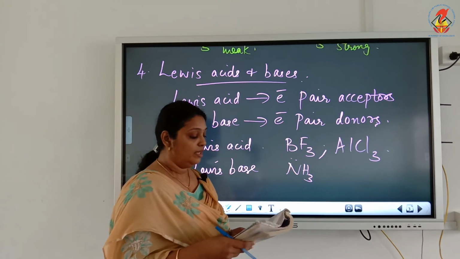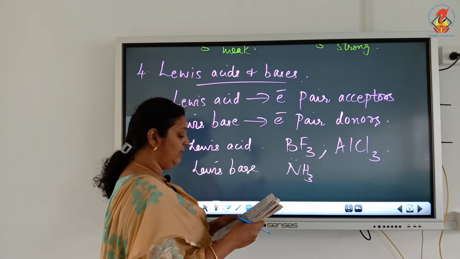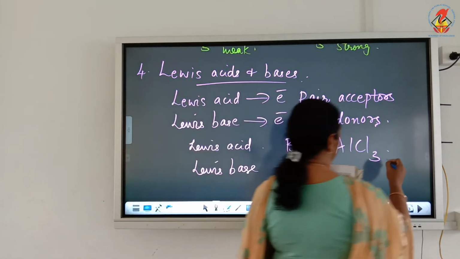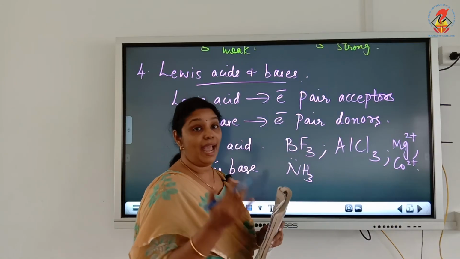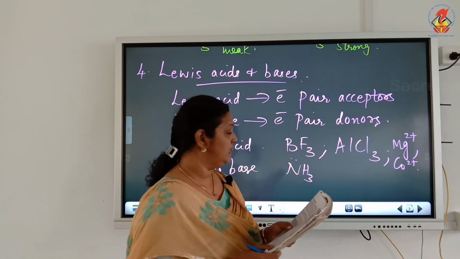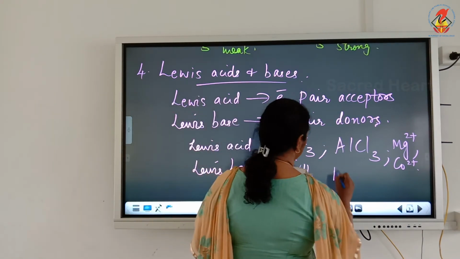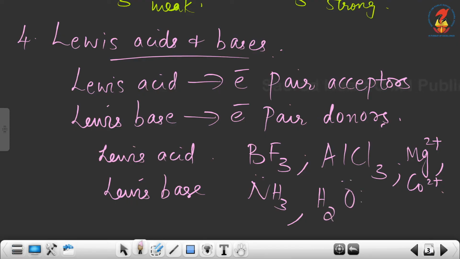Now there are more examples of Lewis acids: cations like magnesium Mg2+ and cobalt ions are all Lewis acids because they will accept electron pairs. And we have more examples of Lewis bases. H2O has 2 lone pairs which can be donated, so it is a Lewis base. In the same way, OH minus also has a lone pair on oxygen which can be donated, so it can act as a Lewis base.